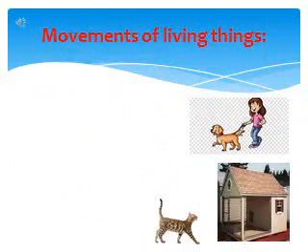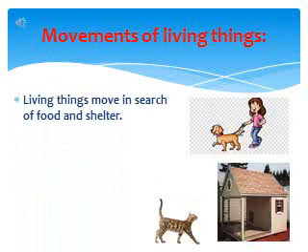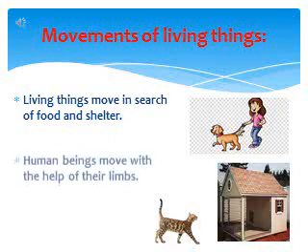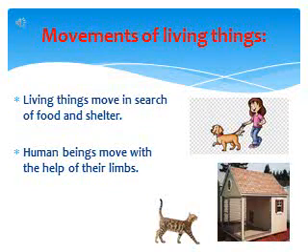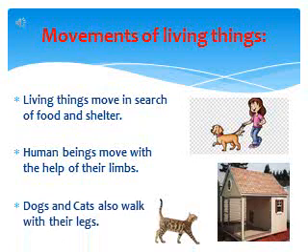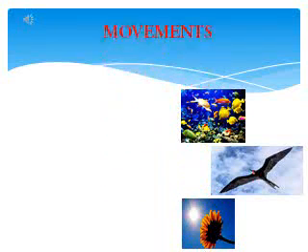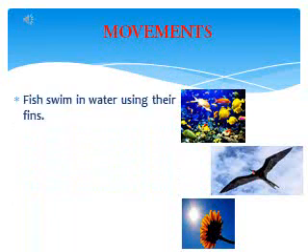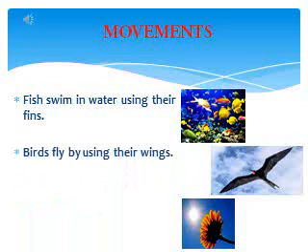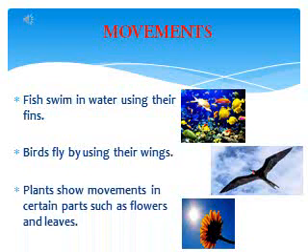Movements of living things. Living things move in search of food and shelter. Human beings move with the help of their limbs. Dogs and cats also walk with their legs. Fish swim in water using their fins. Birds fly by using their wings. Plants show movements in certain parts such as flowers and leaves. For example, the flowers of the sunflower move towards the direction of the sunlight.